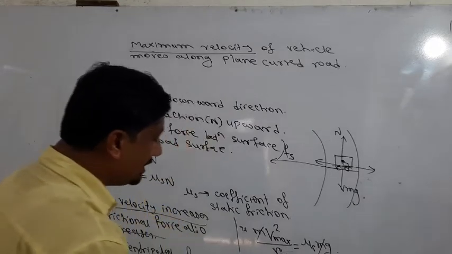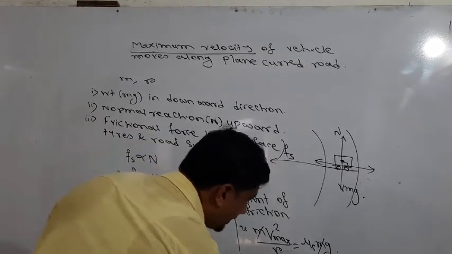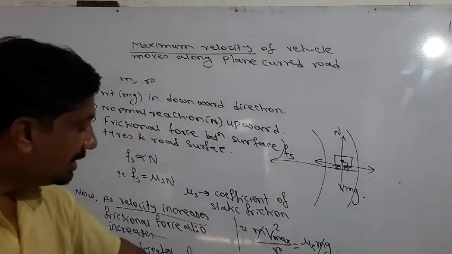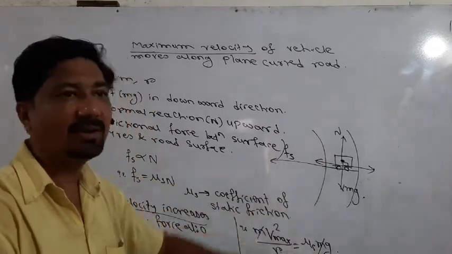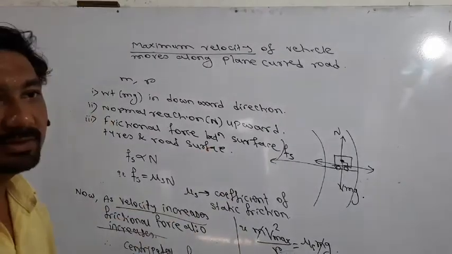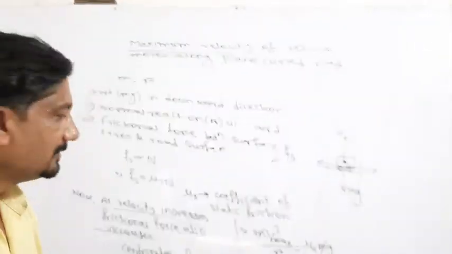So this is the final expression for maximum velocity. If the vehicle moves along the plane curve with this velocity, the vehicle safely crosses this plane curve.